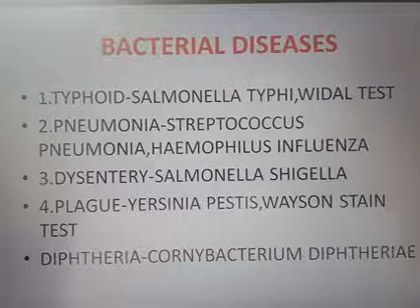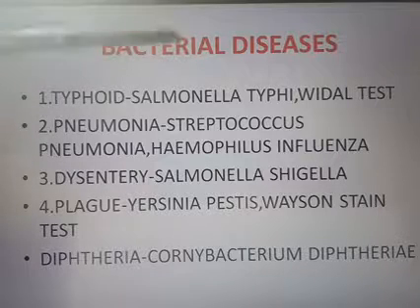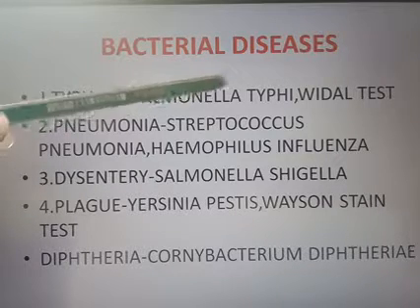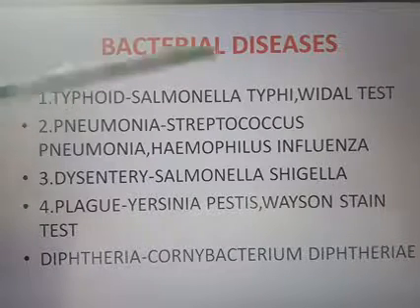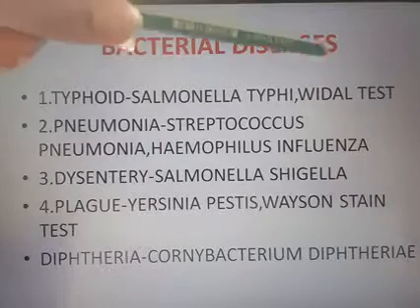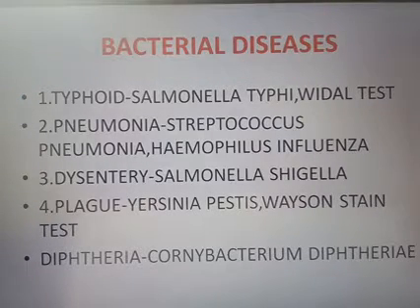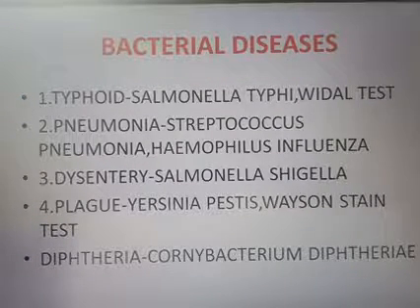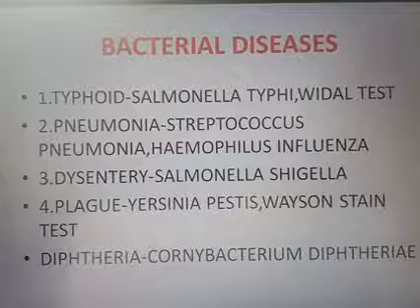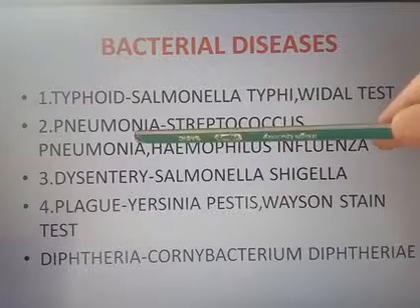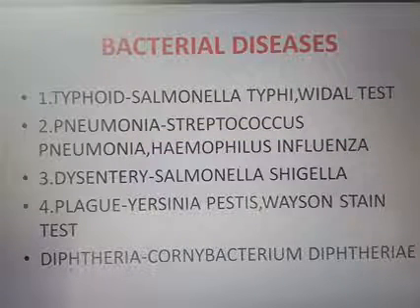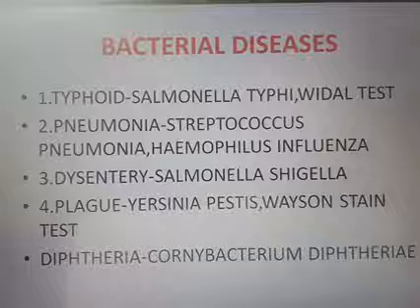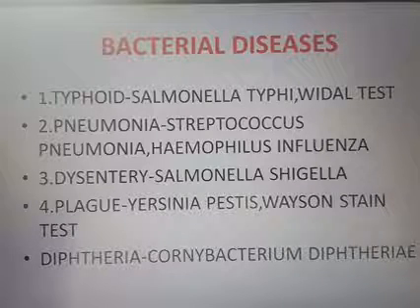Typhoid is caused by the microorganism Salmonella typhi, and the test used to detect typhoid is the Widal test. Next is pneumonia, caused by Streptococcus pneumoniae or Haemophilus influenzae, two types of bacteria.